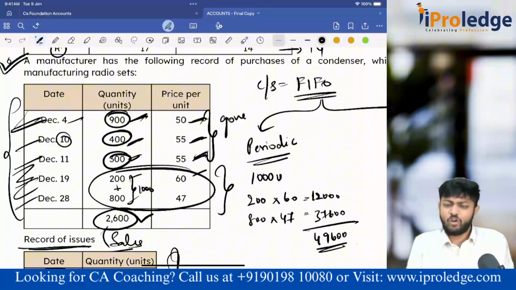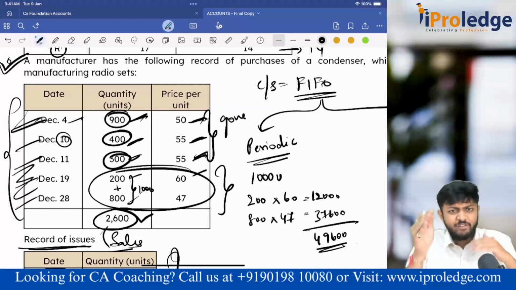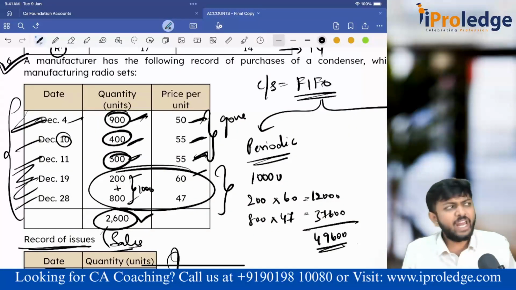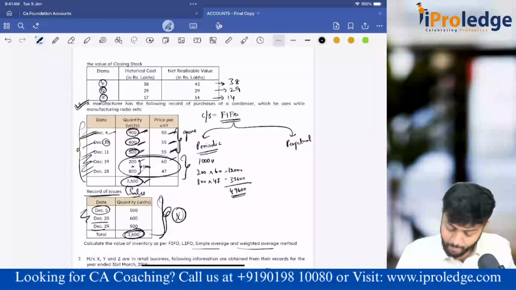So this is how we did before also. Simple. Here, guys, for periodic I am not considering sales. That is only the logic. Whenever sales has happened, I will not consider it. Directly take the price as only purchase information. Do whatever we have learned.